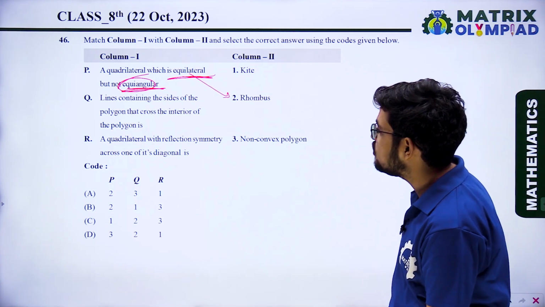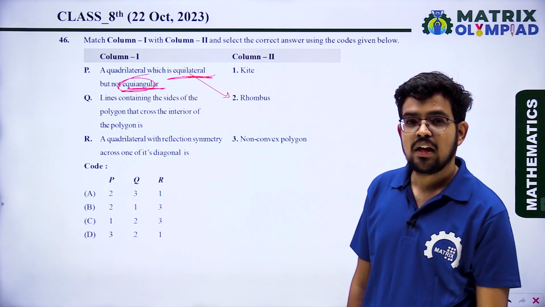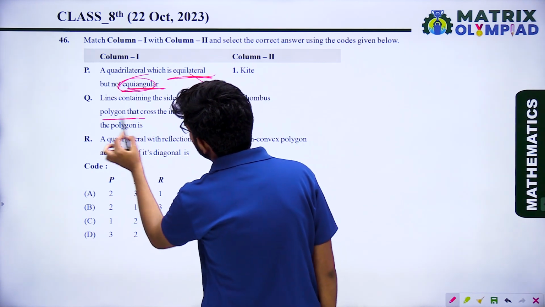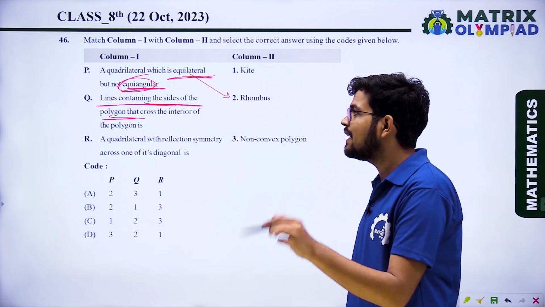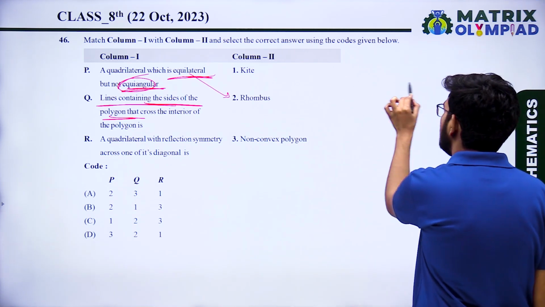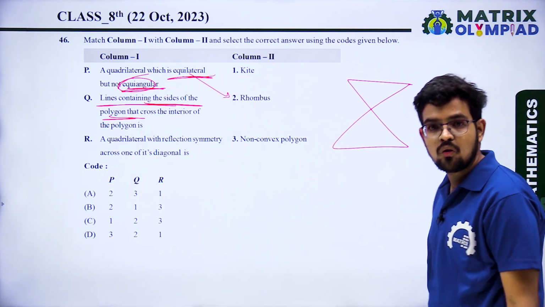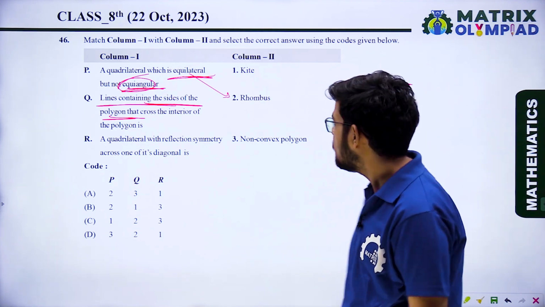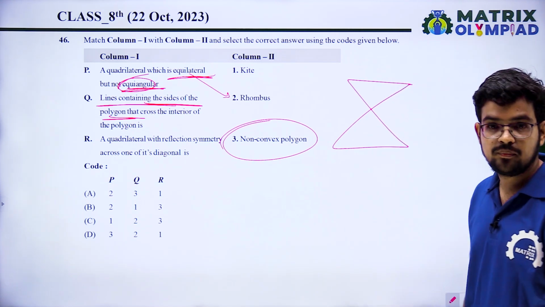Lines containing the sides of a polygon that cross the interior of the polygon. It is saying that in a polygon, the lines of the polygon cross the interior of the polygon. That means, just assume it is a polygon and lines cross each other. Whether it is a convex polygon or concave polygon we cannot decide, but yes, it is a non-convex polygon.